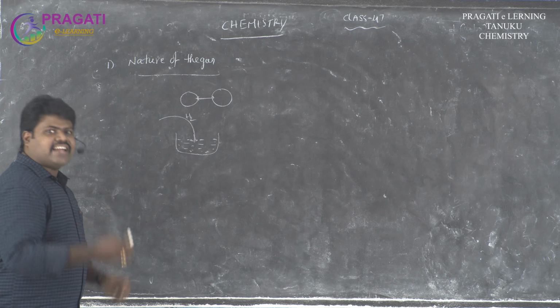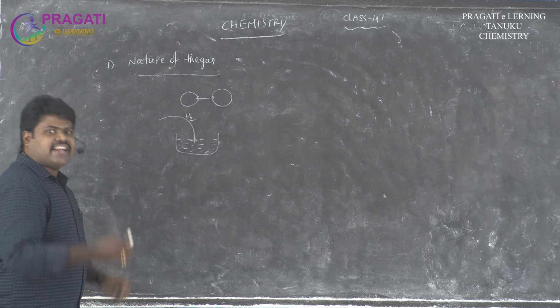Below the value 1, these are the negative values. Above the value 1, these are the positive values. So the curves obtained below the ideal gas line indicate negative deviation, and above the ideal gas line indicate positive deviation.